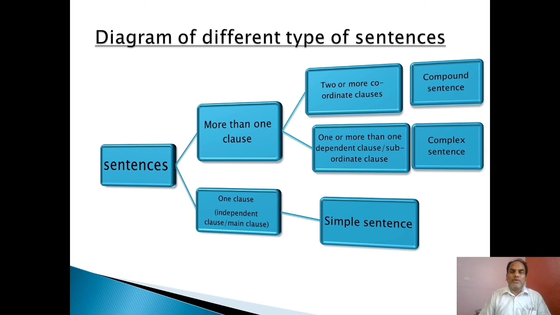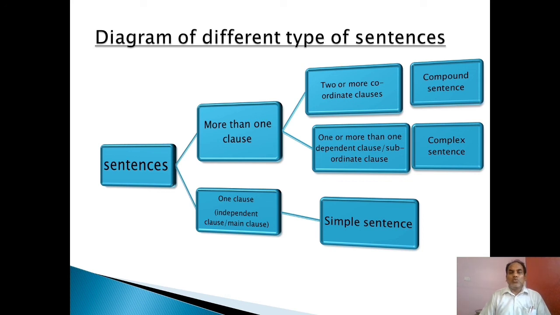Let us sum up the chapter and see minutely the diagram of different types of sentences. Sentences we can divide into two: sentences with one clause, and sentences with more than one clause. If there is one clause that is an independent clause, that is a main clause or principal clause, and that sentence is a simple sentence. If it has more than one clause, it may be of two types.